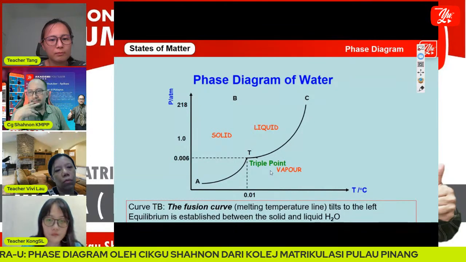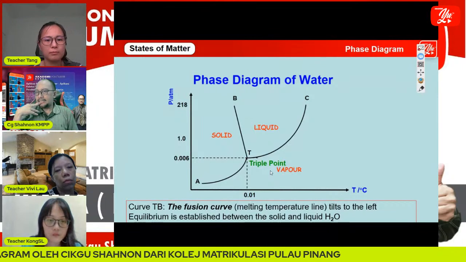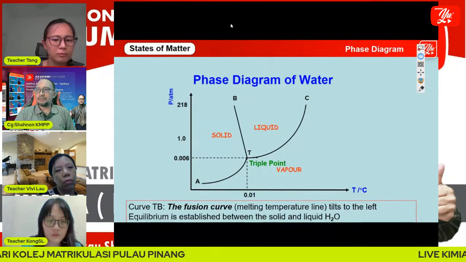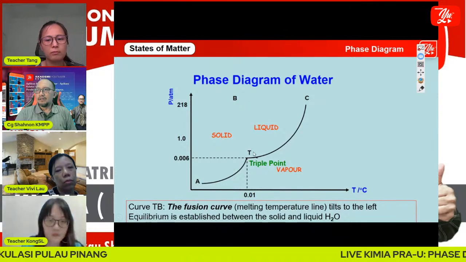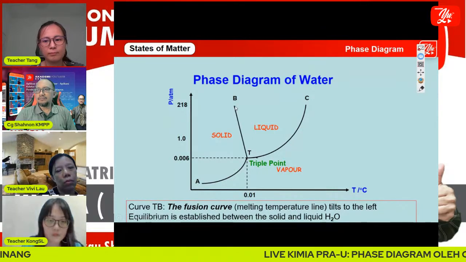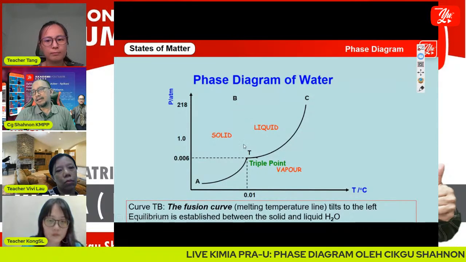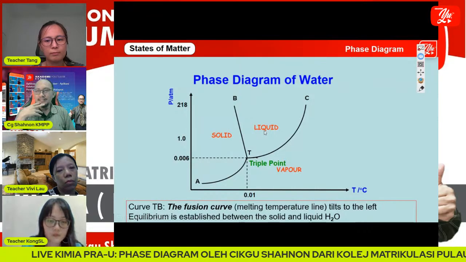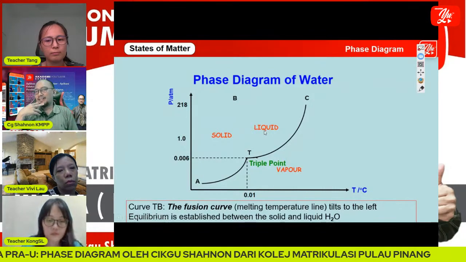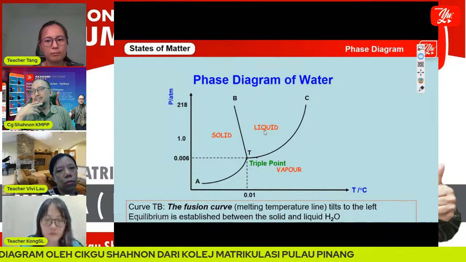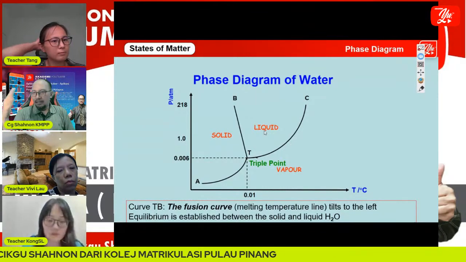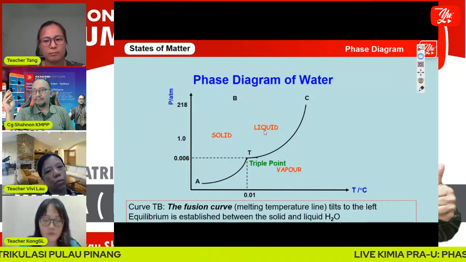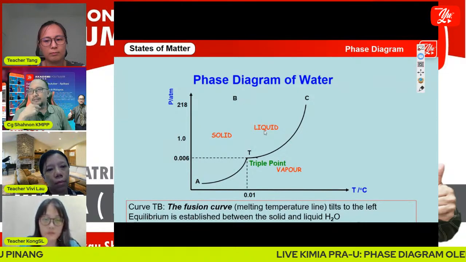Equilibrium is established between the solid and liquid, because here is solid, here is liquid. Even though it looks like a line, we still call it a curve, the fusion curve. Along this curve, the solid and liquid are in equilibrium.